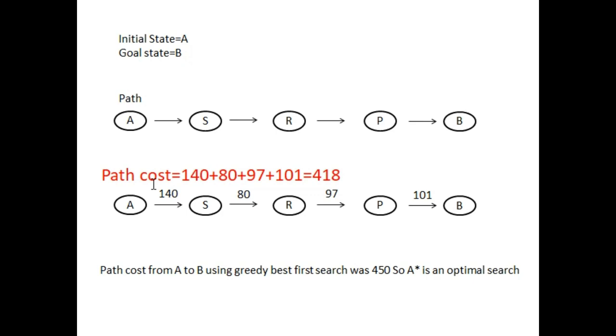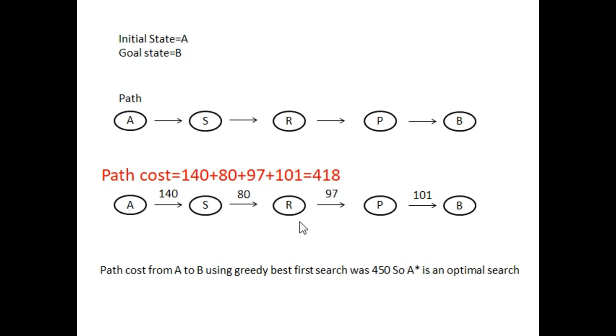In our previous lecture we calculated the path cost for greedy best first search. So the path cost for greedy best first search was 450, but for A star search the path cost is 418.